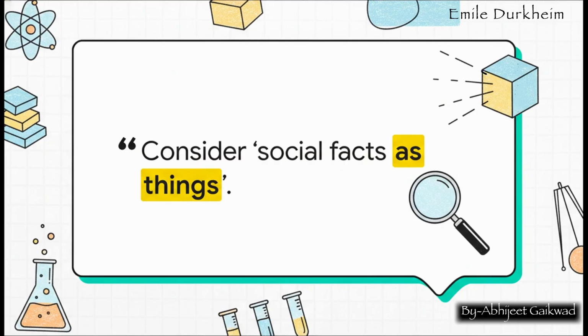Well, Durkheim was a positivist. He believed that the social world should be studied just like the natural world. So just as a biologist studies a cell under a microscope, a sociologist should study social phenomena, like law or morality or customs, as real external things. They aren't just vague ideas in our heads. He argued they have an objective reality that can be observed, measured, and analyzed.